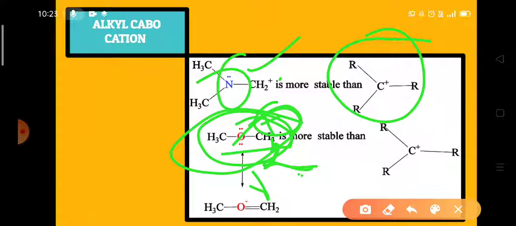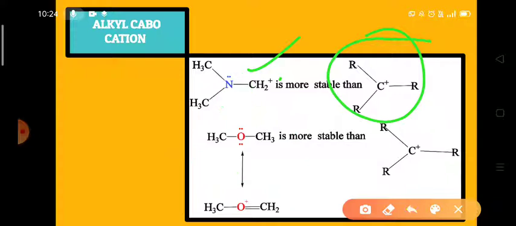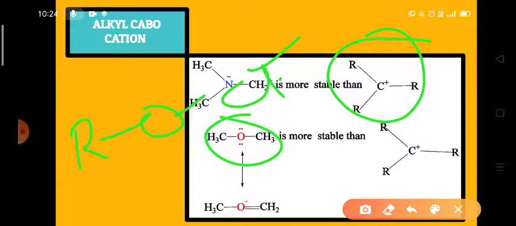This alkoxy carbocation is more stable than this tertiary carbocation. It is a primary carbocation. Actually, the structure should be written like this. Look here: ROCH2 plus.